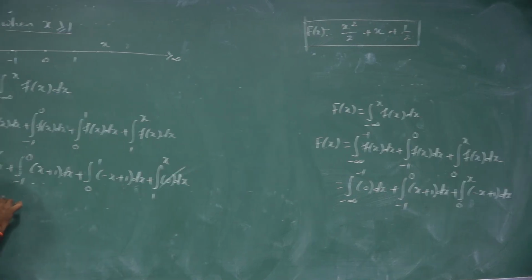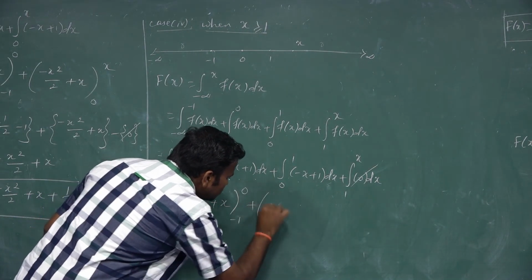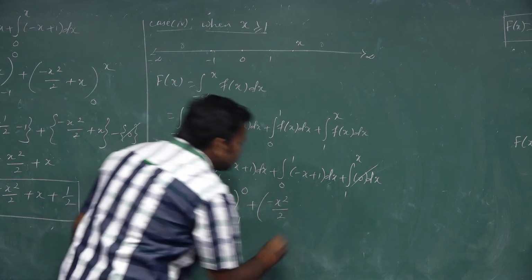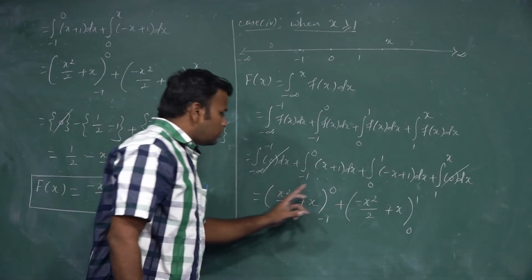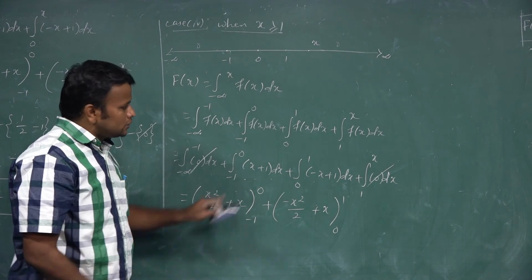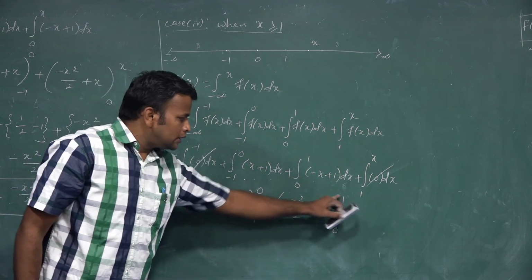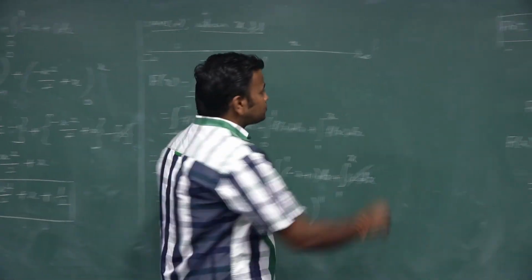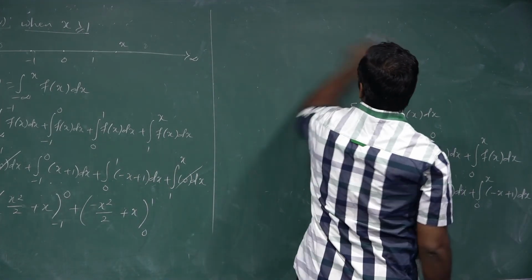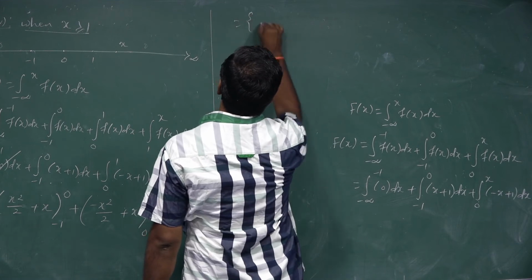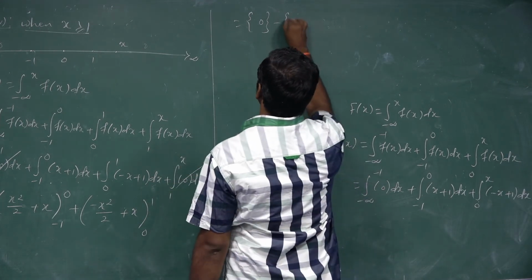The integrating of this one is x square by 2 plus x from minus 1 to 0, plus minus x square by 2 plus x from 0 to 1. So now we simplify. You see the upper limit value is 0, so 0 to anything is always 0, and the lower limit is minus 1. Here the upper limit is 1 and the lower limit is 0. So we write all values. The upper limit is 0, minus half, the lower limit minus 1. We already simplified that one.